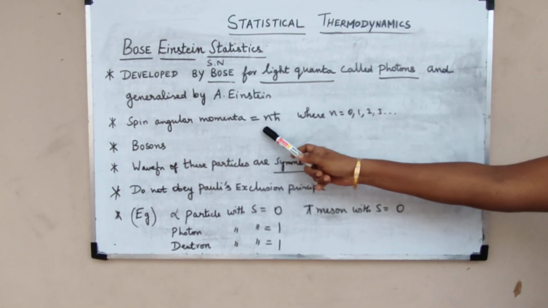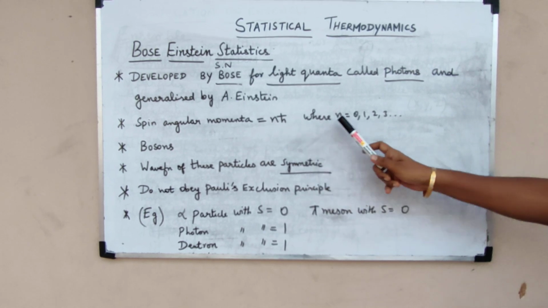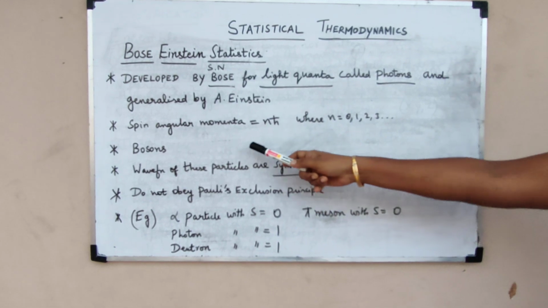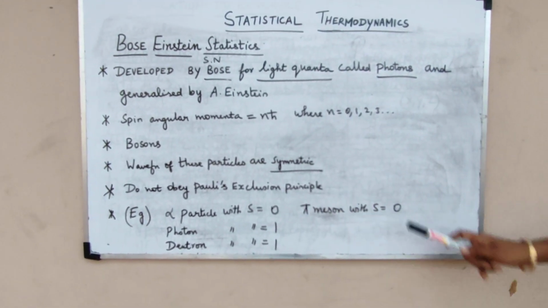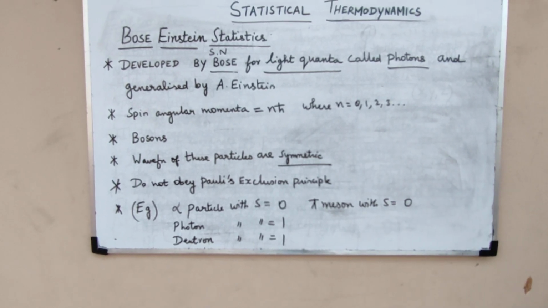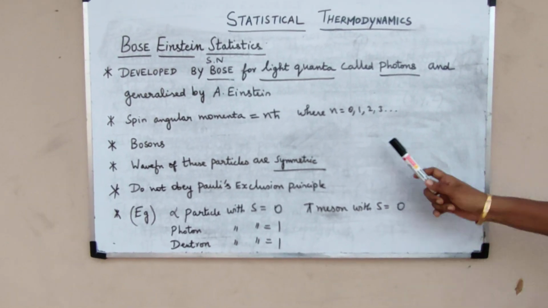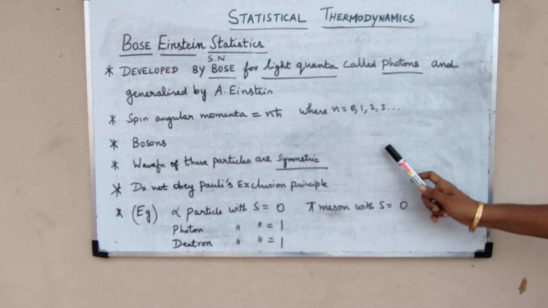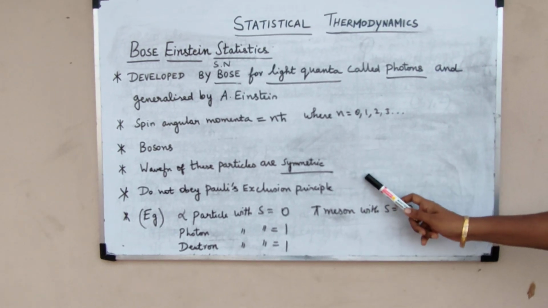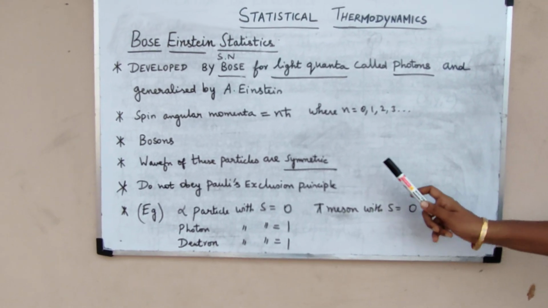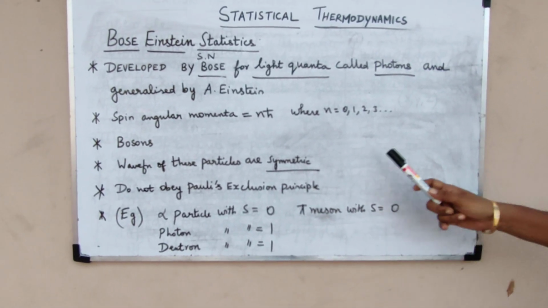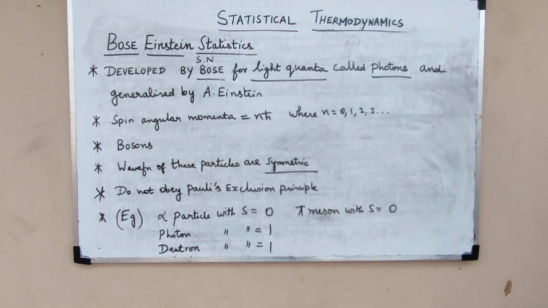For these particles, the spin angular momentum is found to be nħ, where n is equal to 0, 1, 2, 3, etc. And these particles are called bosons. The wave functions of these particles are symmetric wave functions. As I already told, if you interchange any two bosons and the wave function remains the same, then such a function is called a symmetric wave function. And these particles do not obey Pauli's exclusion principle. The spin of these particles is zero or integral; it takes only zero or integral spin.